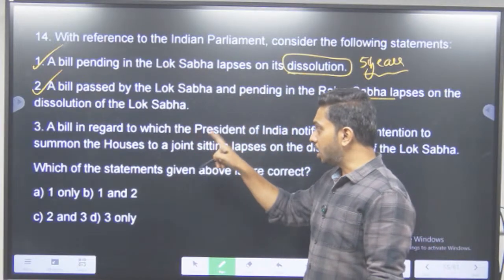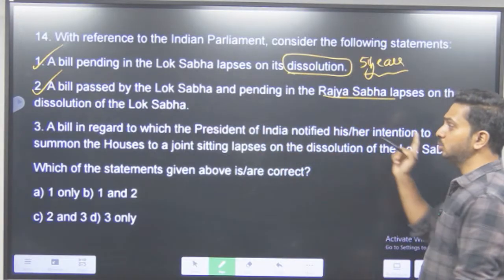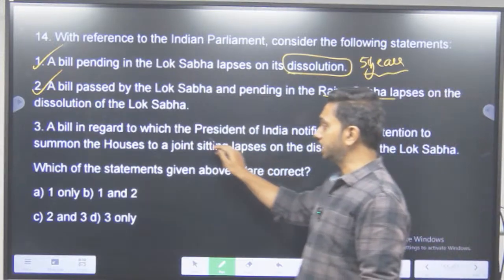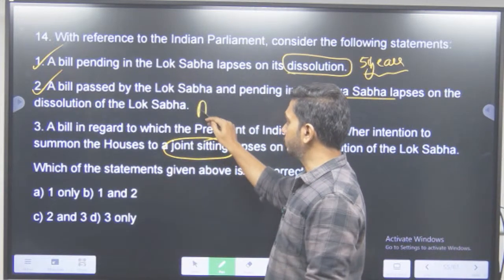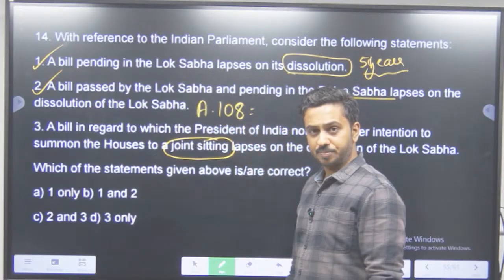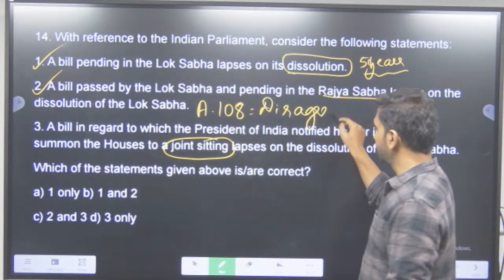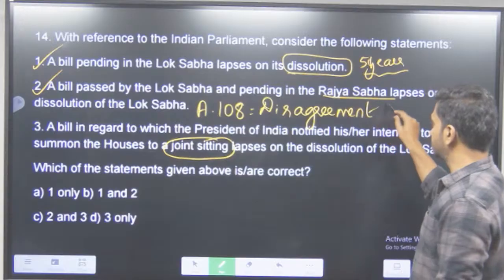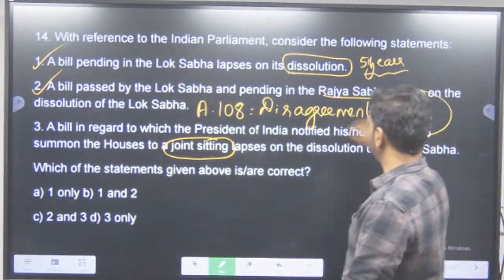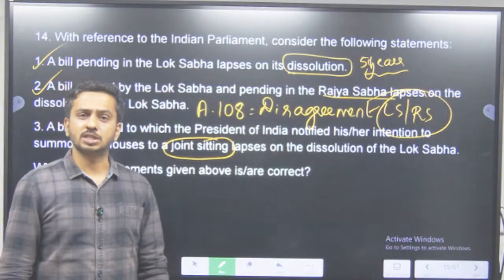A bill in regard to which the President of India notified his or her intention to summon the houses to joint sitting. Now, why is there a joint sitting? Article 108. What does Article 108 say? In case of a disagreement between the two houses, Lok Sabha and Rajya Sabha, regarding certain provisions of the bill, we can go for a joint sitting.